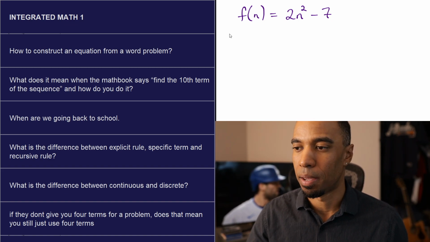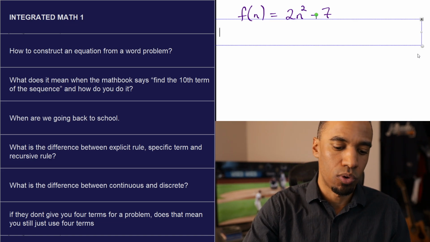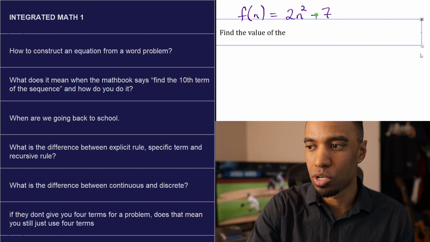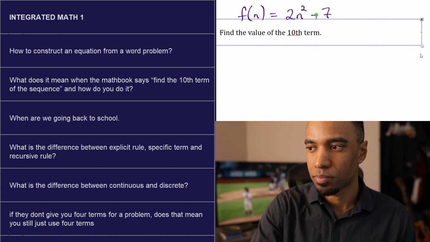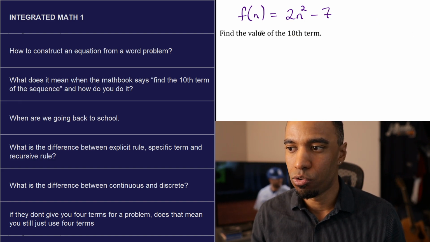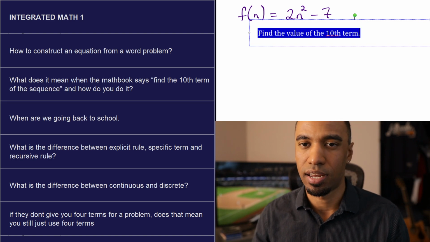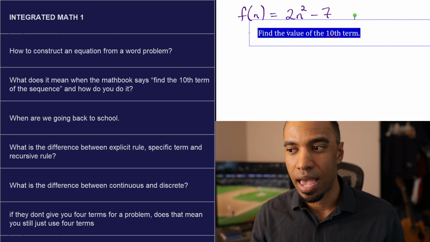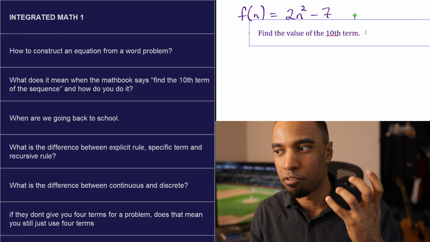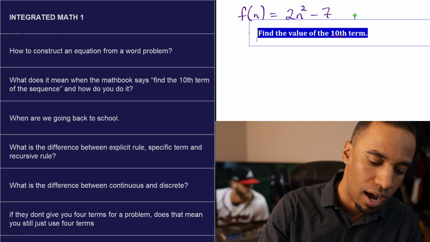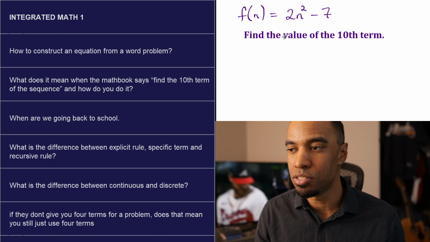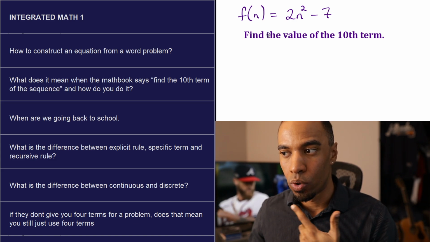What if this is your explicit rule and they say find the value of the 10th term? I do have to explain what an explicit rule is to tell you how we're going to do this. An explicit rule means that n represents the term position. Remember when I wrote 1, 2, 3, 4, 5, 6, 7, 8, 9, 10 on top of those numbers? Those are my n values. That's the position of the term. 2 was in the first position, 5 was the second term, 29 was the 10th term.